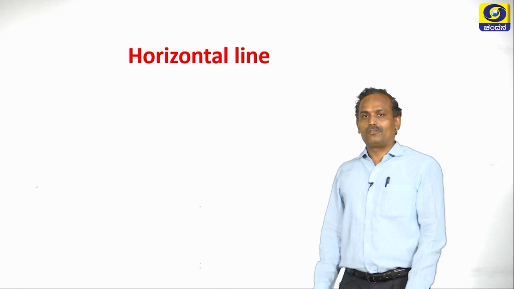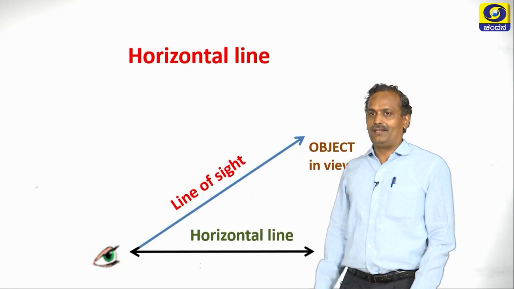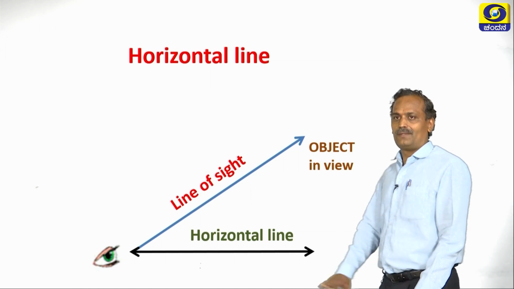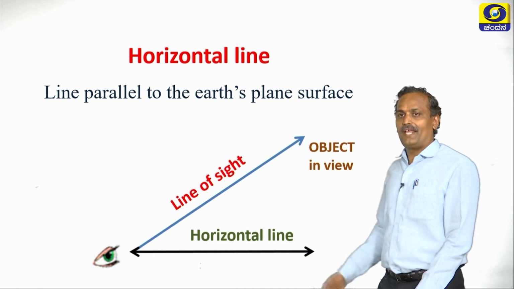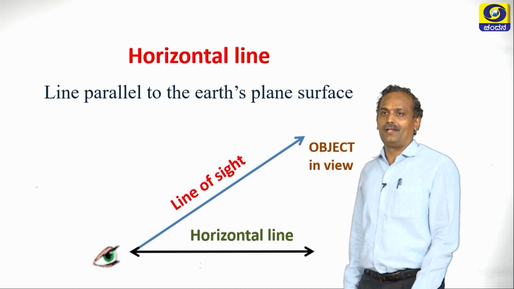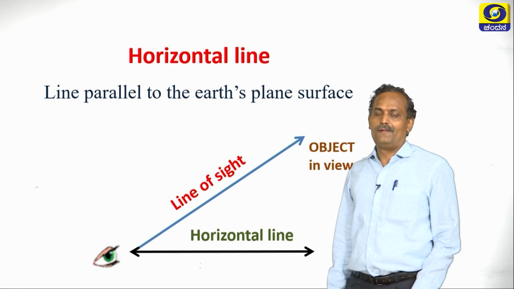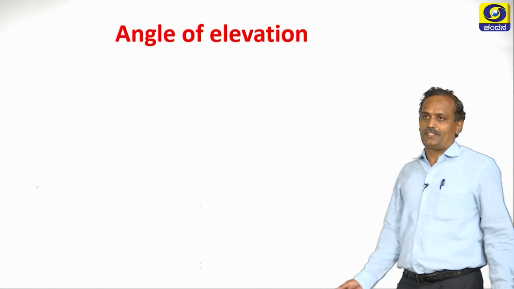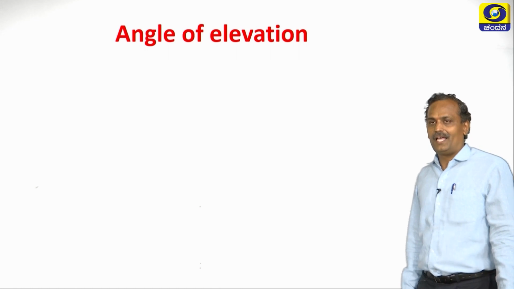So what is this horizontal line? As we have seen in the earlier clip, it is a line which is parallel to the earth's surface. So a line parallel to the earth's plane surface is nothing but the horizontal line. We have understood the same in the earlier slide itself. Now let us take one more important concept with respect to applications of trigonometry, so that it will be easier if you identify the angles.